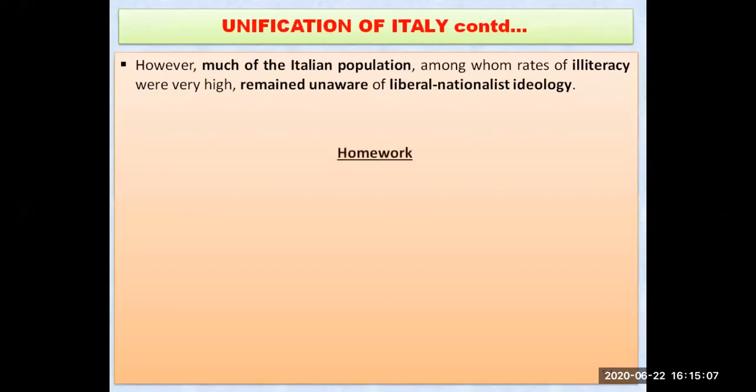Let us see a few more things. However, much of the Italian population, among whom the rate of illiteracy was very high, were quite illiterate. So they were quite unaware of the thinking or the demands of the liberal nationalists, their ideas. They were unaware of what they were saying about the removal of the monarchy system and introducing a democratic system, as they were quite illiterate at that time.